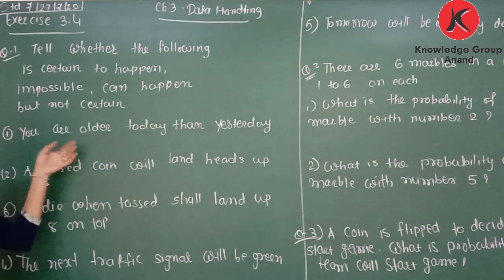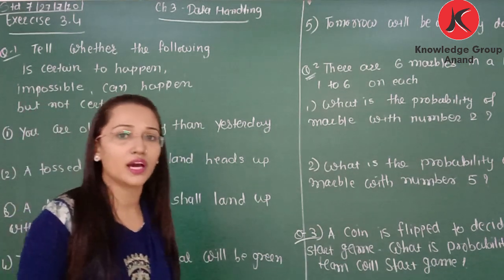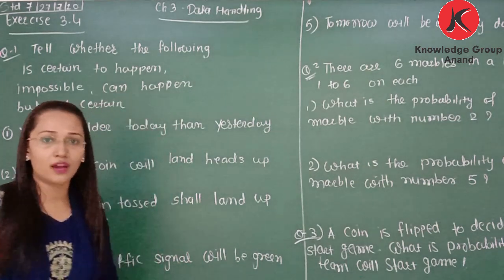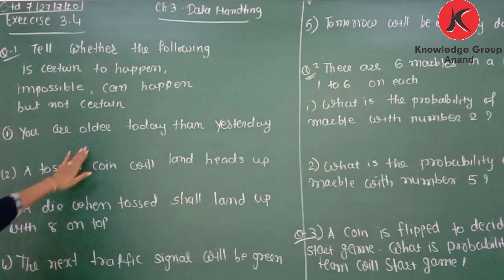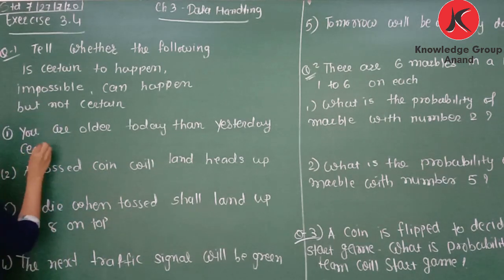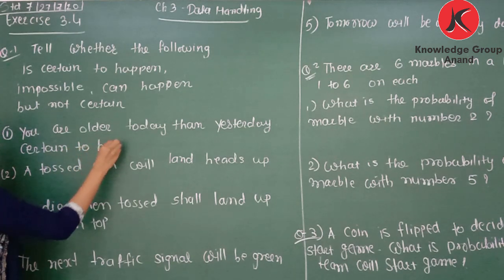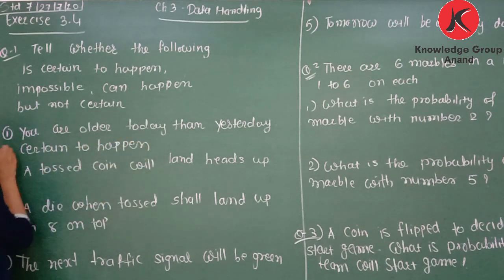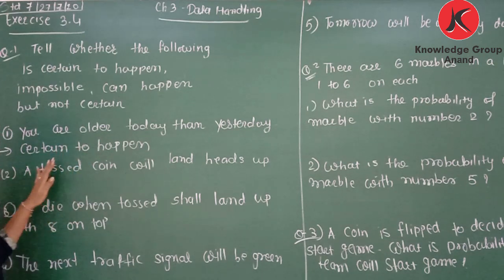So first, you are older today than yesterday. So what is the statement? You are older today than yesterday. Yes, we are 1 day older than yesterday. So it is certain to happen, means true statement. This is a true statement, so we can write certain to happen.